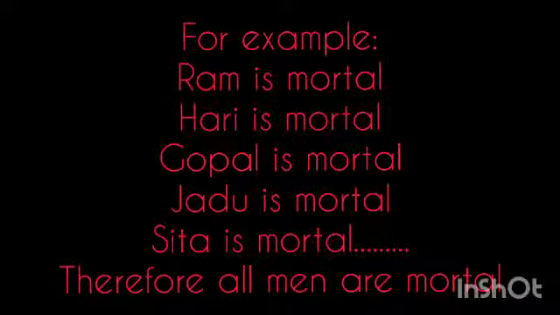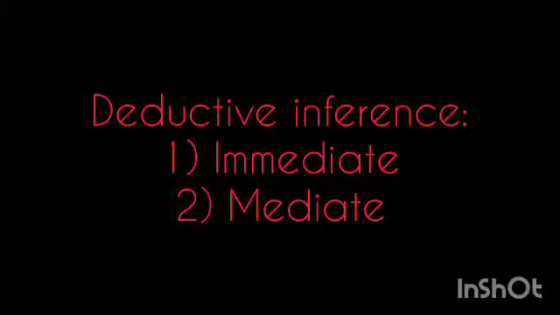Deductive arguments are primarily divided into two types depending upon the number of premises the argument contains. These arguments are either immediate or mediate. An immediate inference is a type of deductive inference in which the conclusion is derived from exactly one premise.